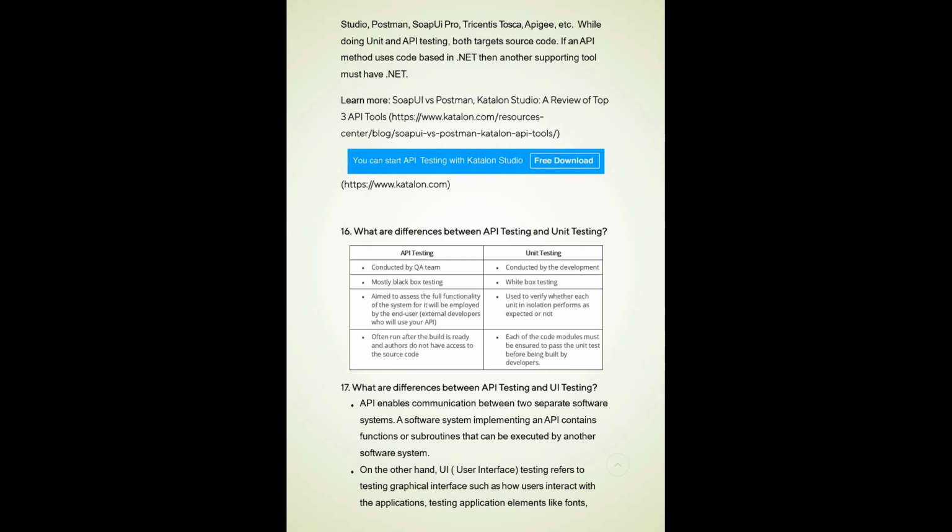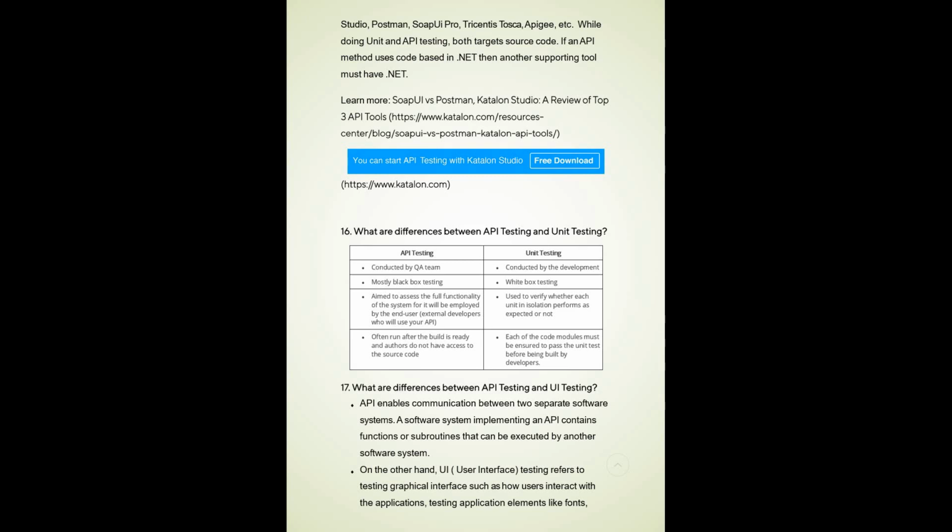Then again we'll be jumping into the interview questions. API testing is conducted by the QA team, unit testing by the development team. API testing is black box testing, unit testing is white box testing. API testing aims to assess the full functionality of the system, as it will be employed by end users and external developers who will use your APIs. Unit tests verify whether each unit in isolation performs as expected, like the block of code they check in unit testing.